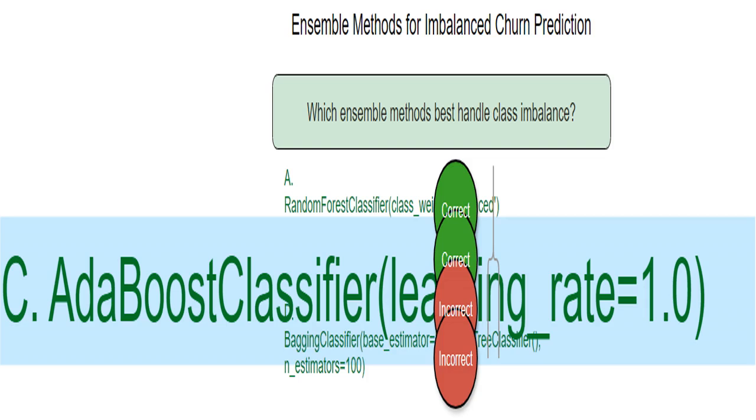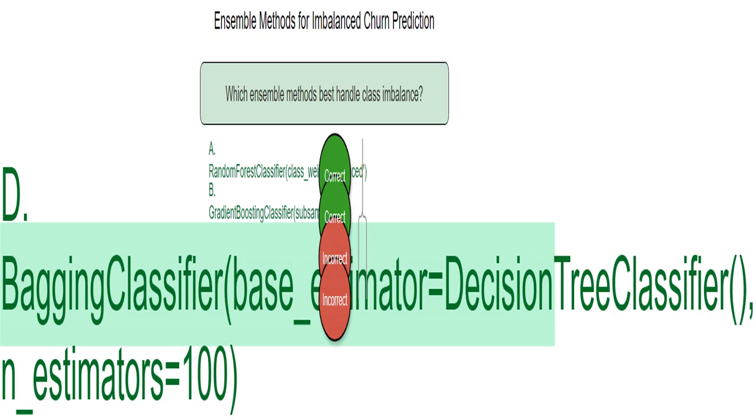I tried AdaBoost, but setting learning_rate equals 1.0 is too aggressive. It can lead to overfitting, especially in an imbalanced dataset. The model might get stuck on the majority class and ignore the churners. Bagging uses many decision trees. While increasing n_estimators, the number of trees, can improve performance, it doesn't inherently address the class imbalance issue. The model might still be biased towards the majority class.